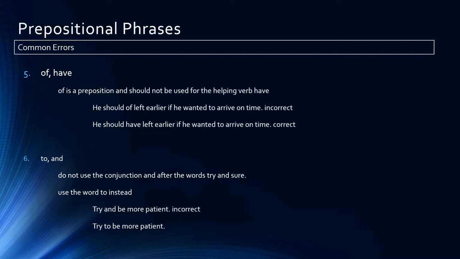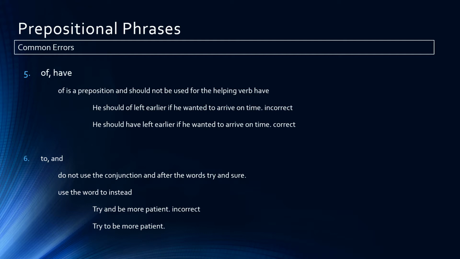He should of left earlier if he wanted to arrive on time. That's incorrect. That's an improper use of the preposition of. The correct way to say that is he should have left earlier if he wanted to arrive on time. So be very careful in the use of of and have.